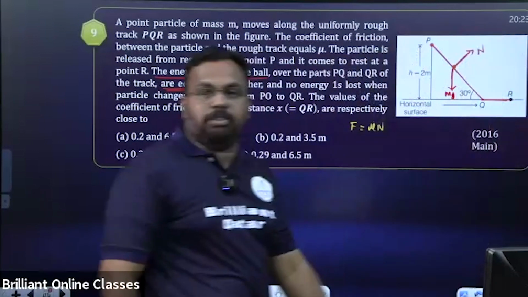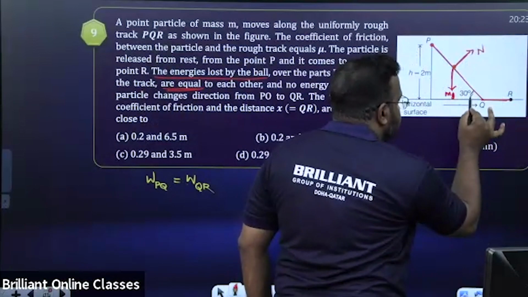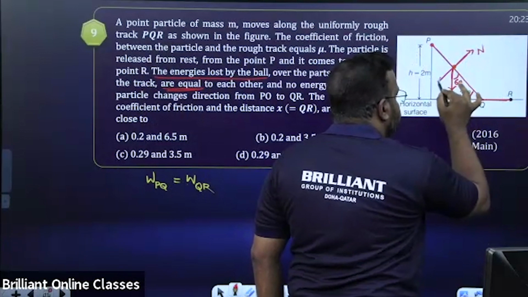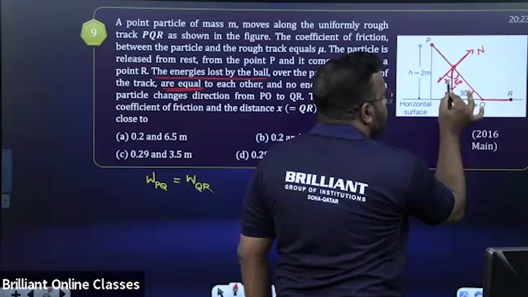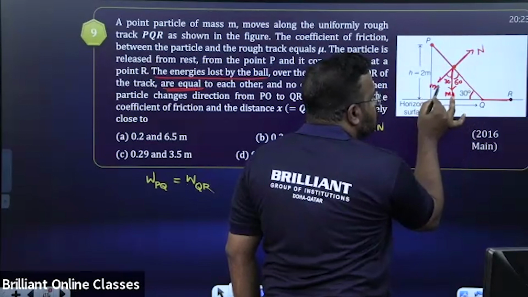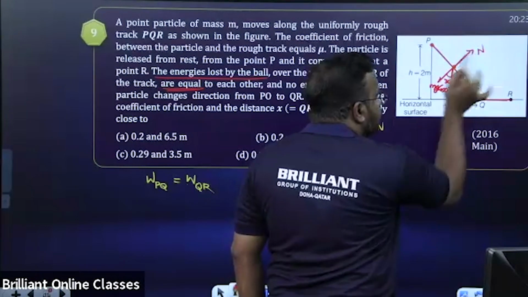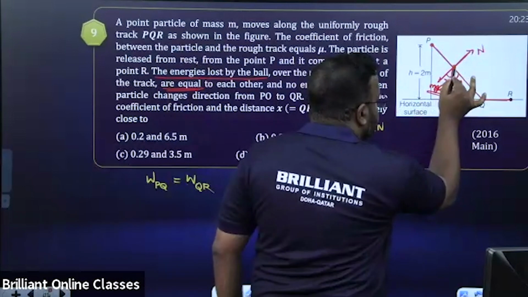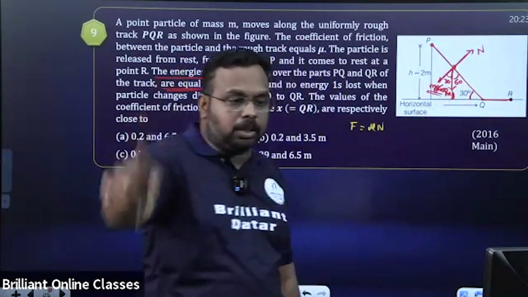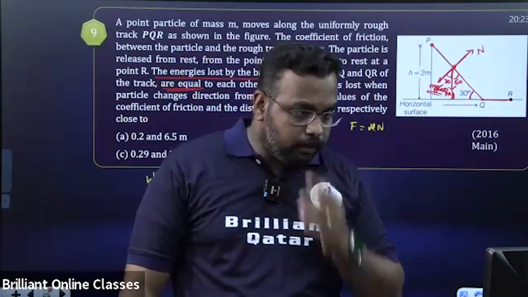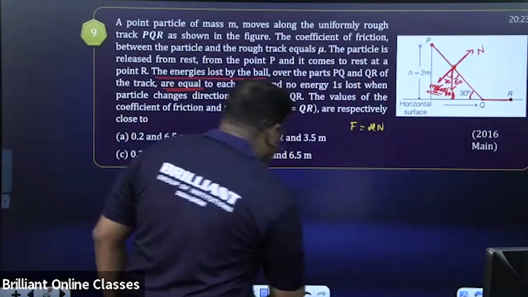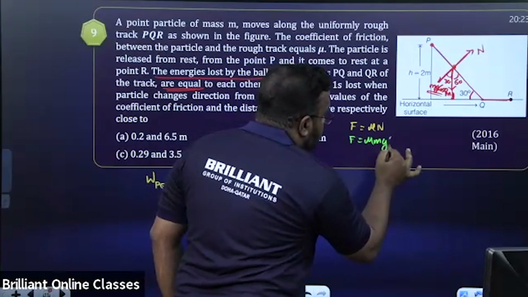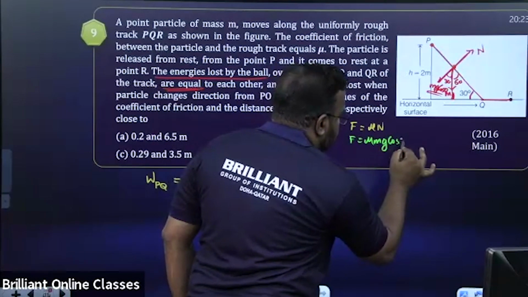So how can we find the value of N? This angle is 30. Then this angle will be 60. This angle will be again 30. So you can resolve this mg, you'll get mg cos theta. So from this diagram, you can easily understand what the N value is. Tell me, students, it is mg cos theta. Is that clear? Normal reaction for this point is equal to mg cos theta. Okay or not? Yeah. So frictional force, I can write here, F is equal to mu into mg cos, angle is given as 30, so mu mg cos 30.